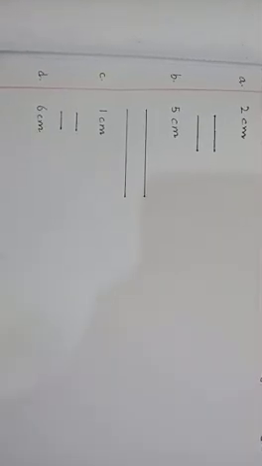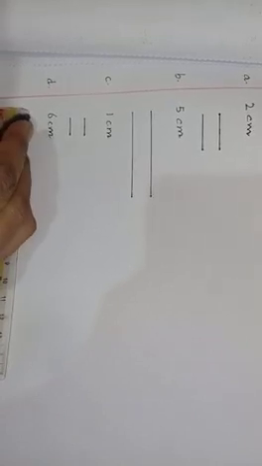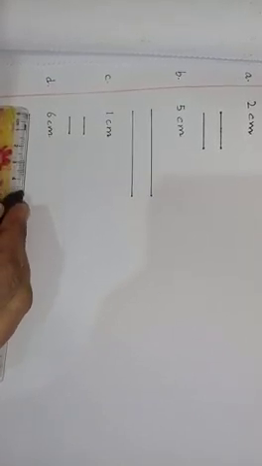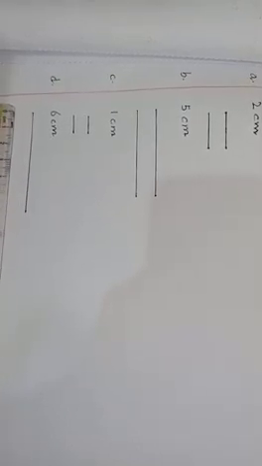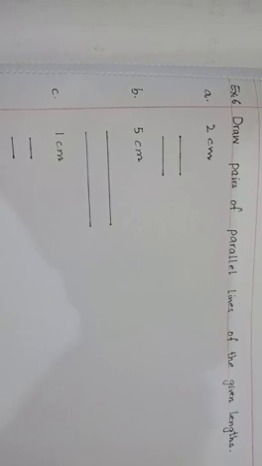Now D part is 6 cm. Again take a ruler and start from 0 and stop at 6. Again one more line of the same length, that is 6 cm. Look at this, it's parallel lines of 6 cm. Students, you will solve the remaining two parts E and F by yourself. I hope you will understand how to draw parallel lines of the given lengths with the help of a scale.